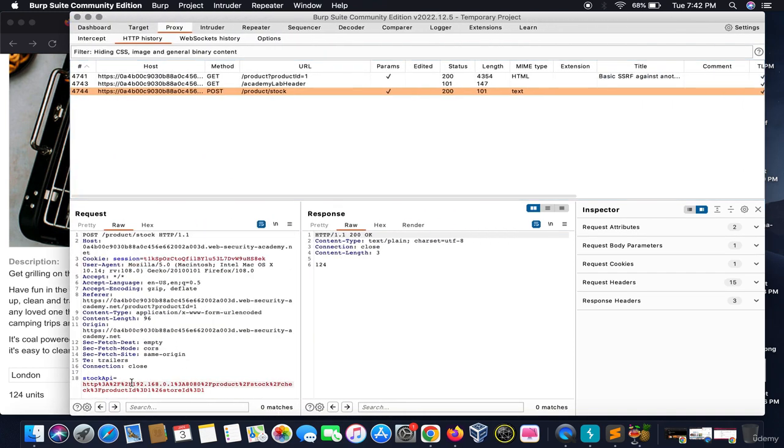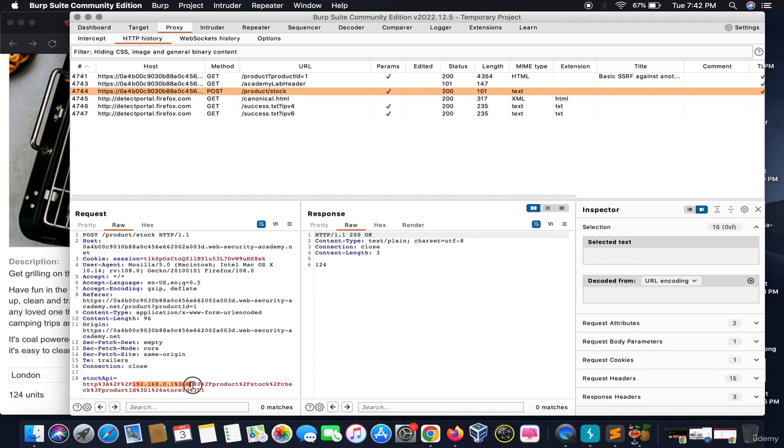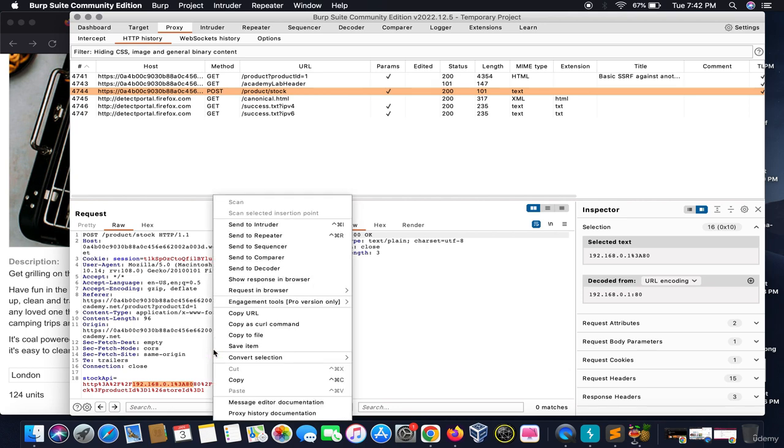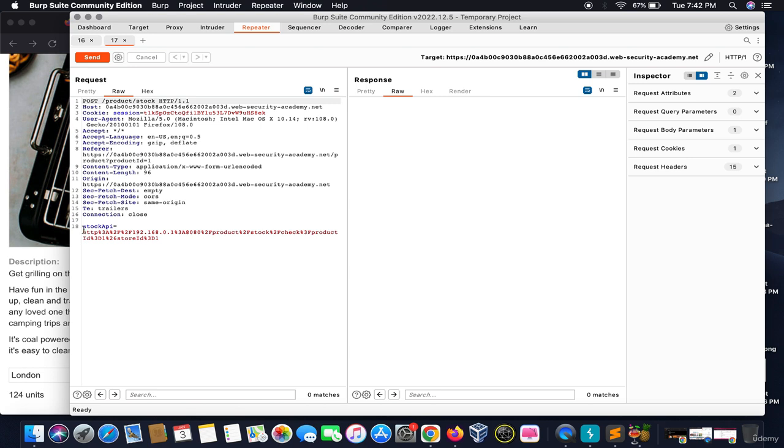It gives us an IP address. When you hold it, you will see a lot of information about it. It says this is the IP address 192.168.0.1, and the port is 8080. So, many of you will think, why can't we access this particular API by using the previous method? Let me test this thing out.